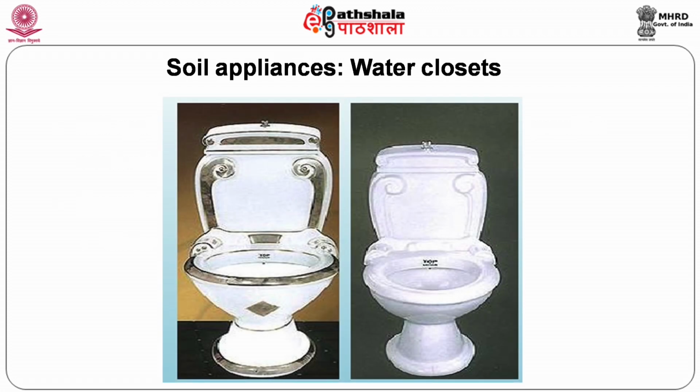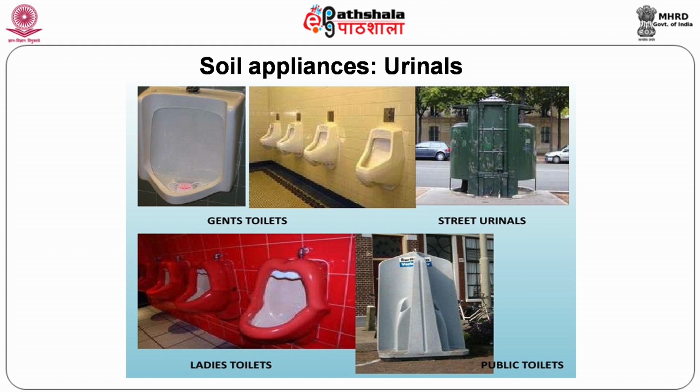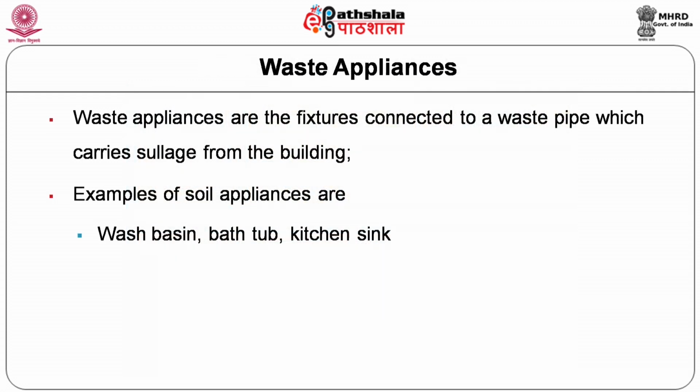So these are the European closets. Similarly, there are Indian closets, and urinals of different types: the gents urinal, ladies urinal, the street urinals, and all public urinals. And the waste appliances are the fixtures connected to the waste pipe which carries the sewage from the building. The examples of waste appliances are wash basin, bathtub, and kitchen sink.